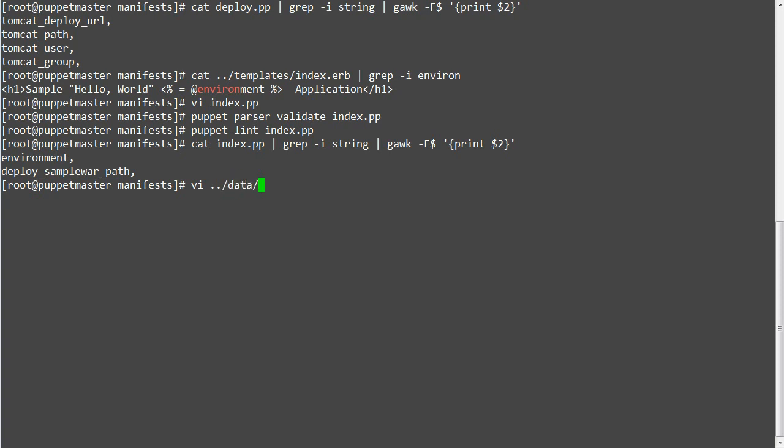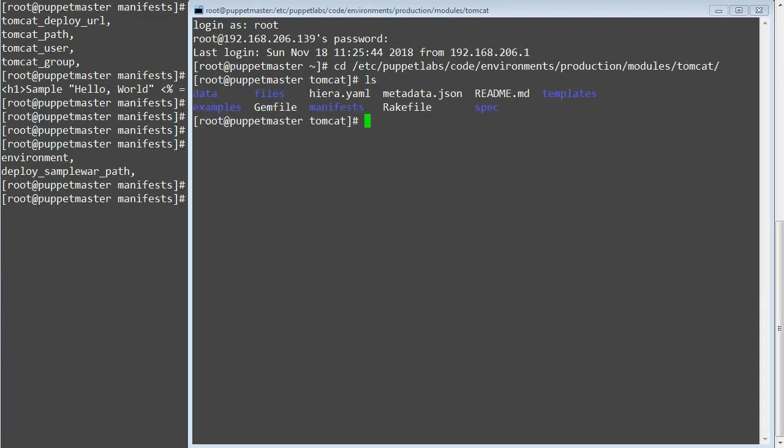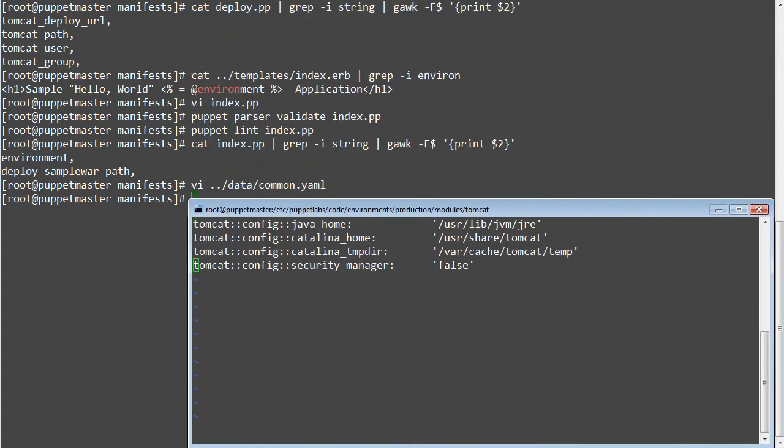To make it easy I will open one more session and do side-by-side editing. So add entries: tomcat::deploy::tomcat_deploy_URL, puppet:///modules/tomcat/sample.war.